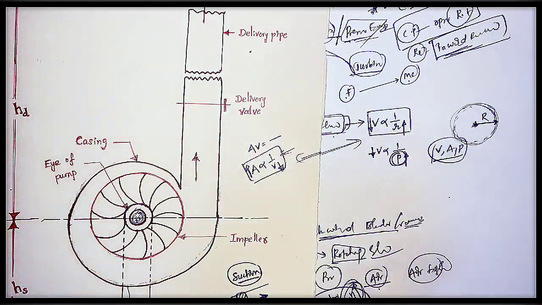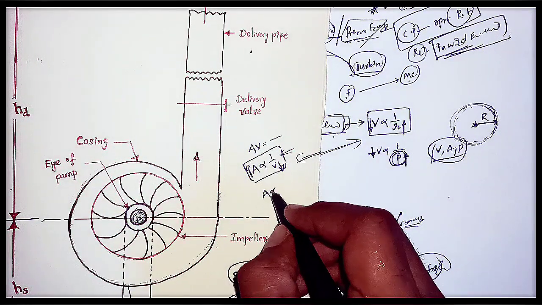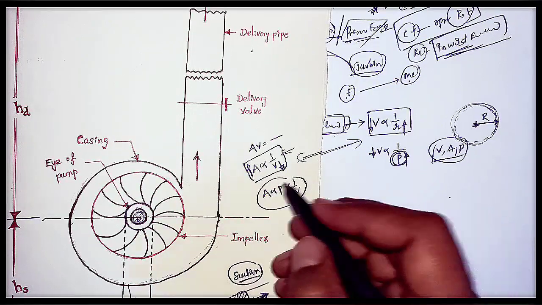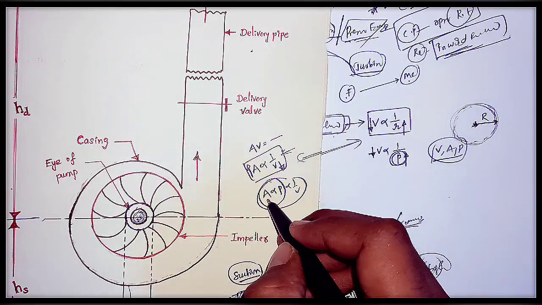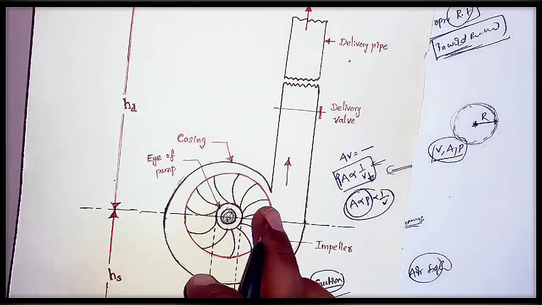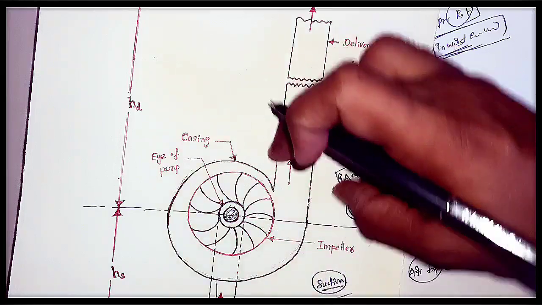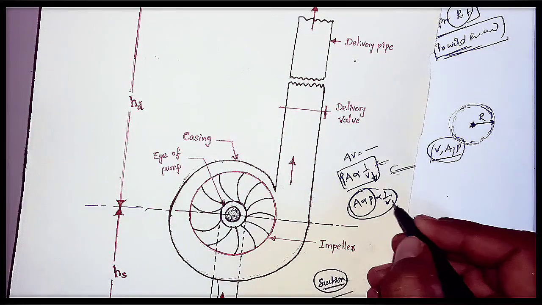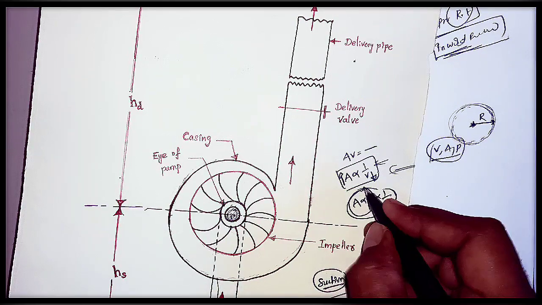According to the Bernoulli equation, that is the law of conservation of energy, we know the relation between area, pressure and velocity. Area and pressure are directly proportional, and area and pressure are inversely proportional to velocity. If you see here, as the area of cross section of this casing is increasing gradually, velocity is decreasing. As the velocity is decreasing, because of the inverse proportionality between pressure and velocity, the pressure automatically increases.